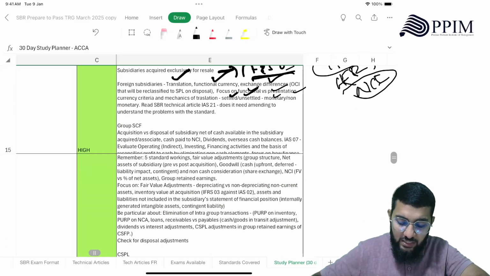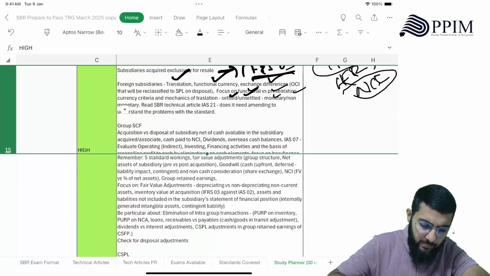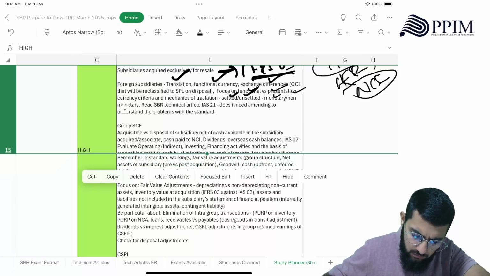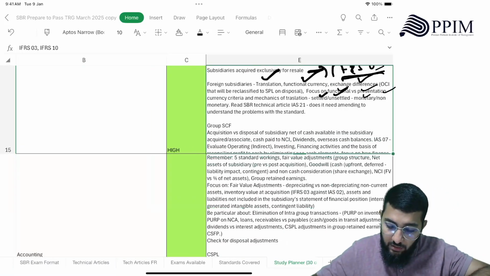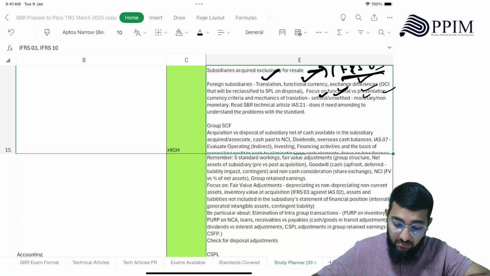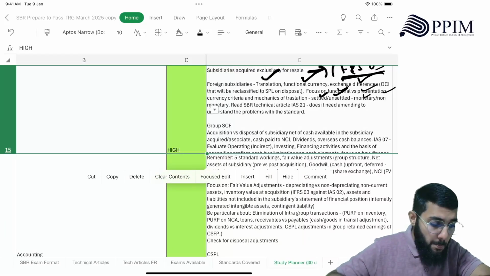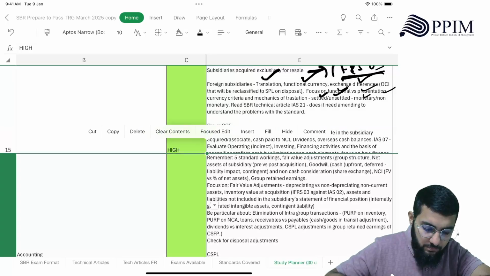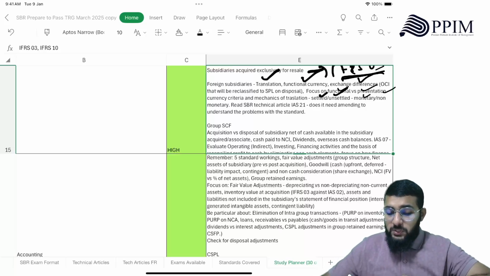Then group statement of cash flow. Right. So here they're not showing the entire thing. Try. Just give me a moment. Anyway, so group statement of cash flow.